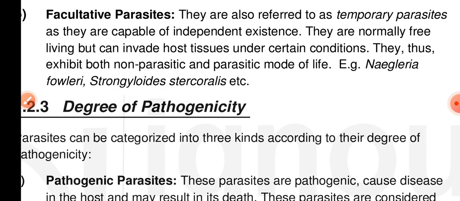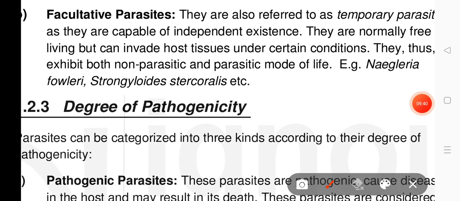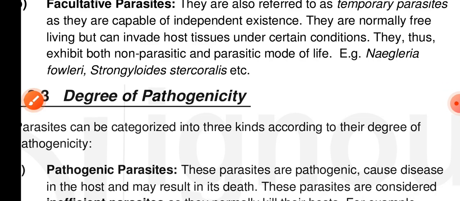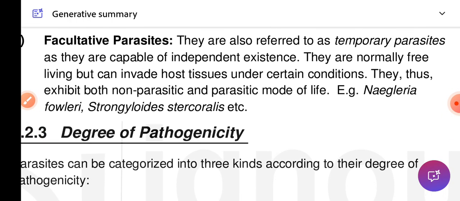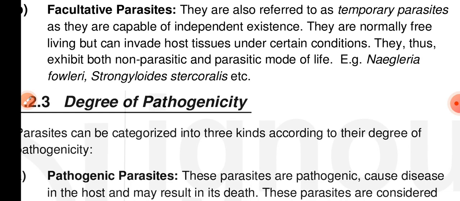Some examples of facultative parasites are certain fungi. They are saprophytes. Many fungi species can exist as saprophytes when not infecting a host, but they can become parasitic under certain conditions. Or certain amoeba species can survive freely in the environment and can become parasitic if they encounter a suitable host.